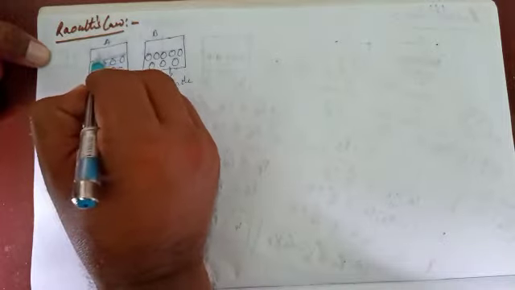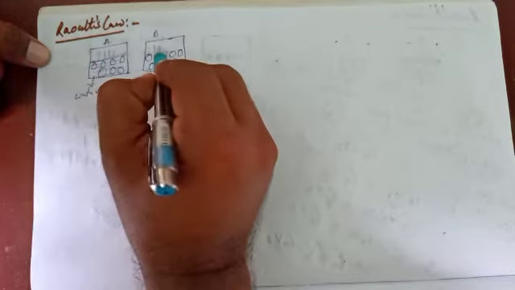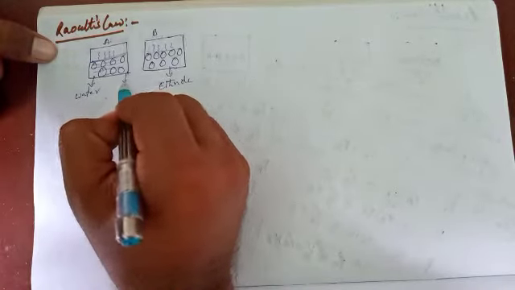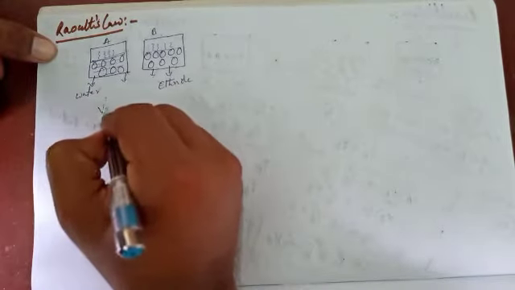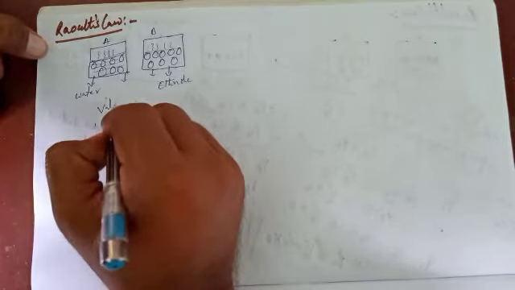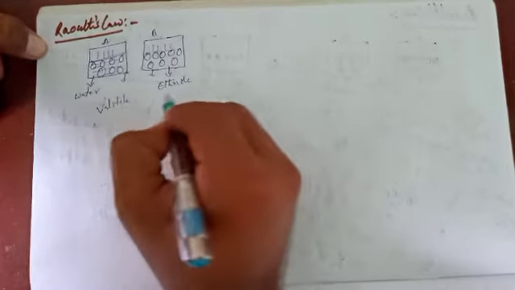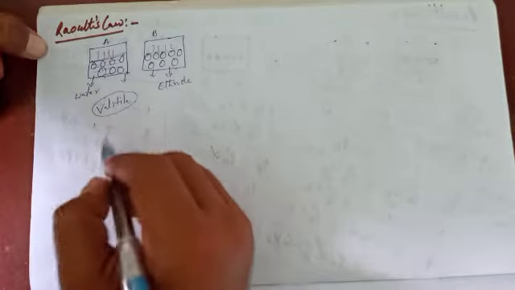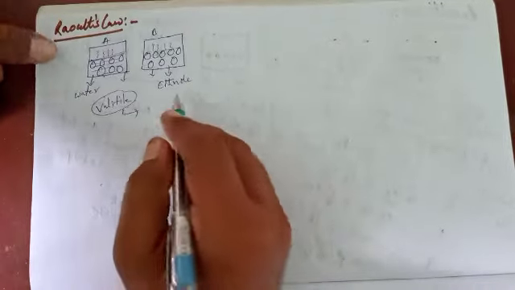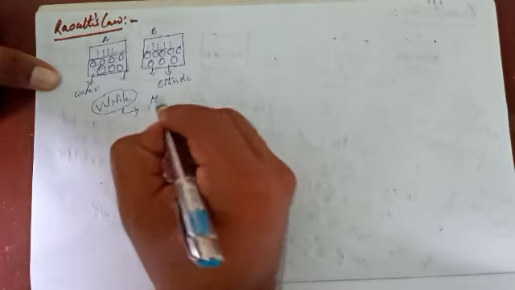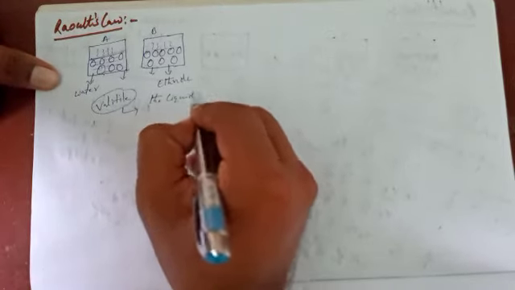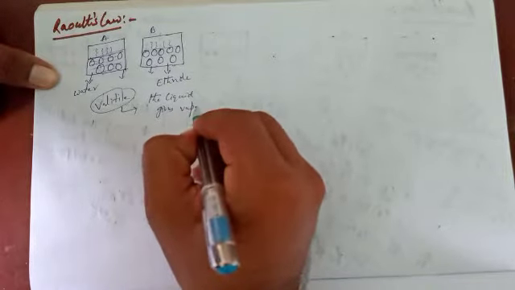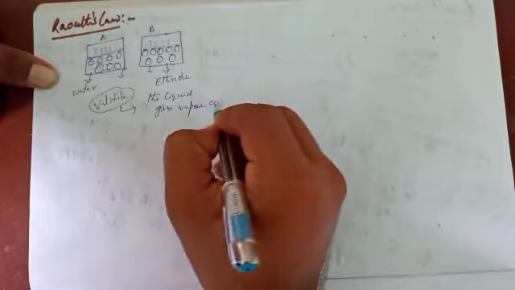These two liquids are volatile liquids. Volatile means the liquid gives vapor easily.